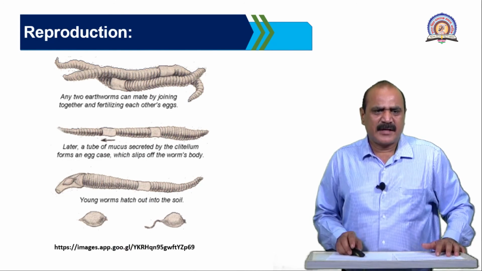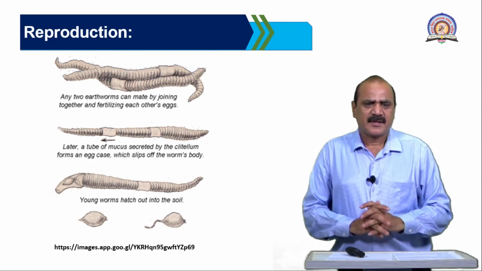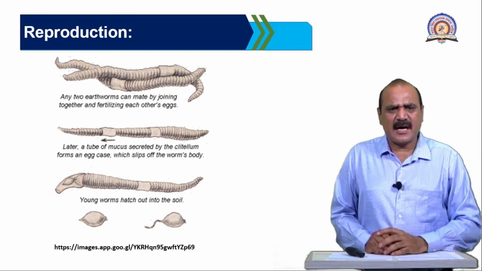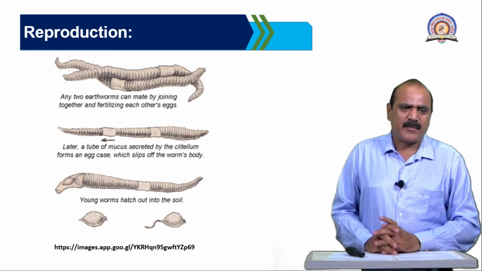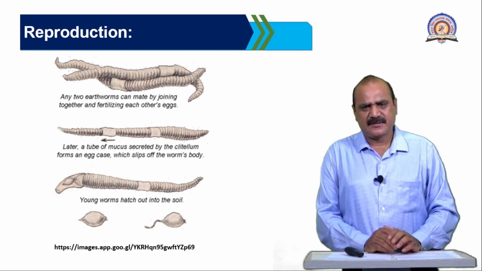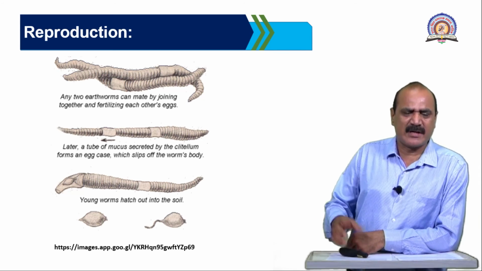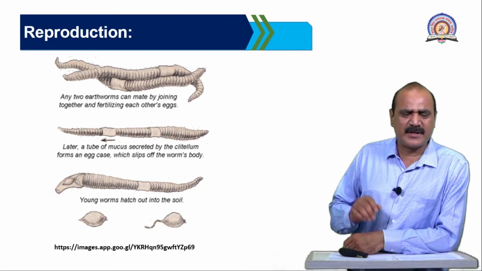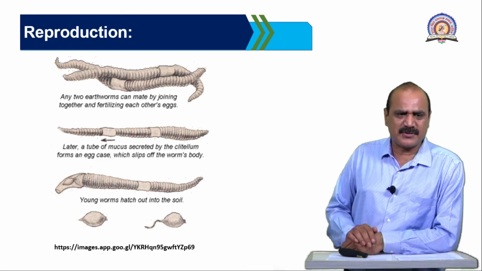Now, two earthworms join together and fertilize each other, but with opposite ends. One earthworm's anterior side faces the other's posterior side. The clitellum is found in the 14th, 15th and 16th segments in one worm, while the other worm's is present on the opposite side.